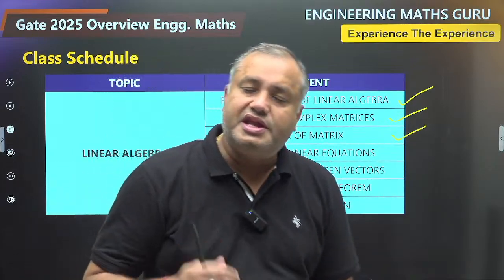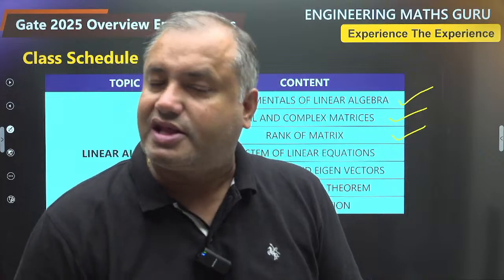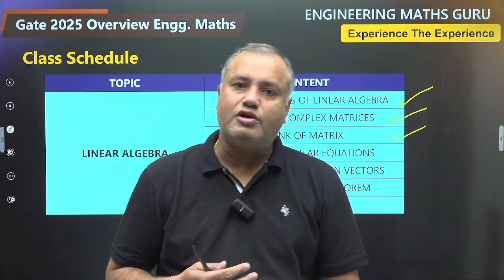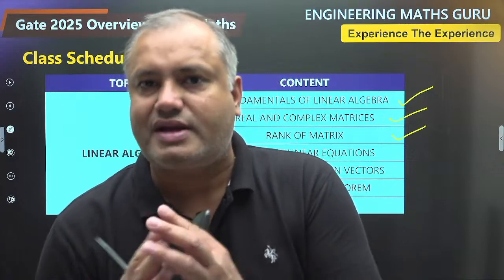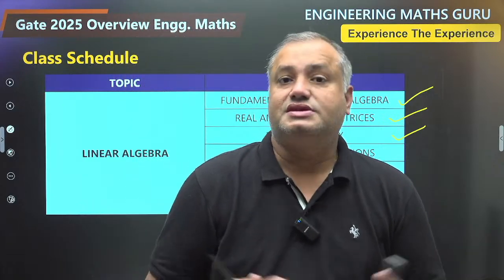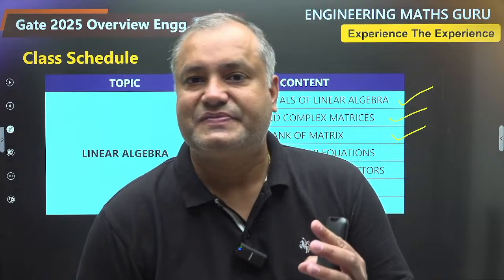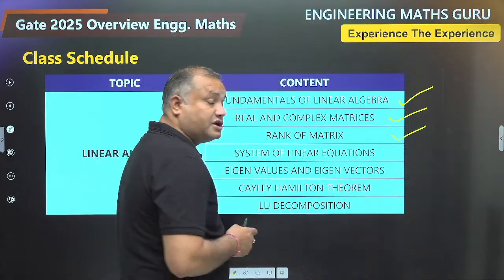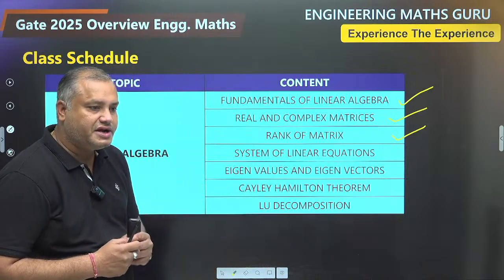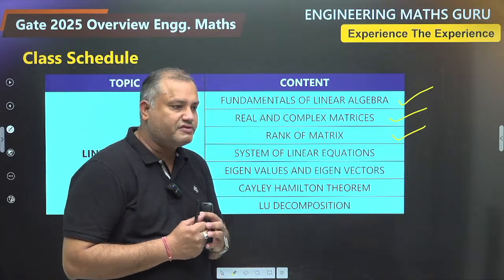So the meaning of rank of matrix, there are 2 methods to calculate rank. One is the Euclidean form method, that is also known as elementary transformation method. Another method is minor method. So you will learn here both the methods. You will also learn the concept of linearly independent and linearly dependent vectors.